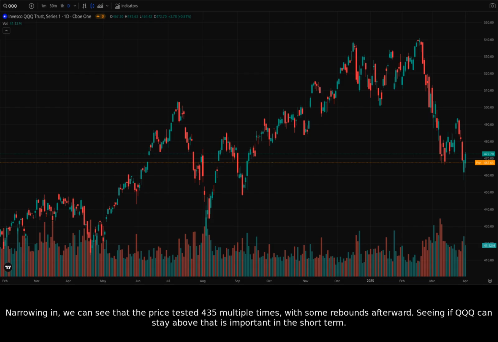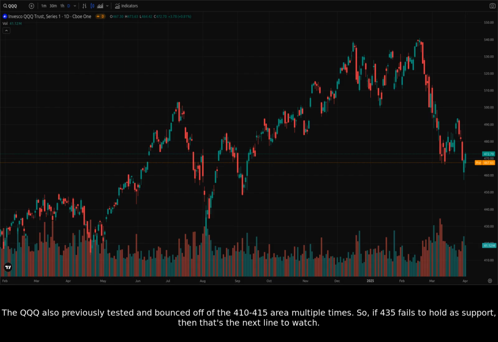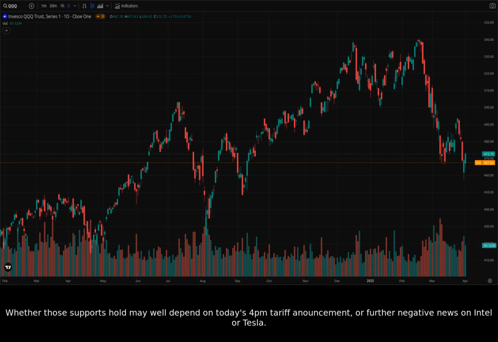Narrowing in, we can see that the price tested 435 multiple times, with some rebounds afterward. Seeing if QQQ can stay above that is important in the short term. The QQQ also previously tested and bounced off of the 410 to 415 area multiple times. So, if 435 fails to hold as support, then that's the next line to watch. Whether those supports hold may well depend on today's 4 p.m. tariff announcement, or further negative news on Intel or Tesla.